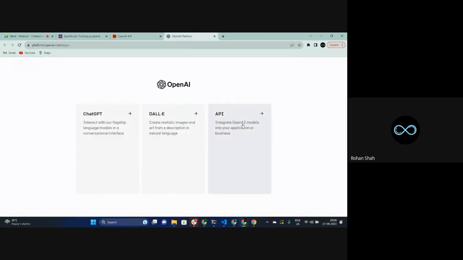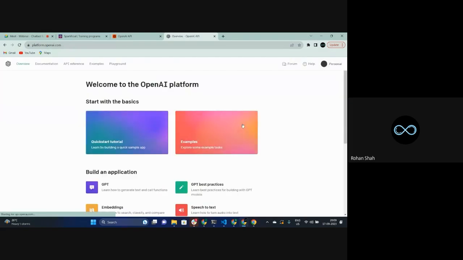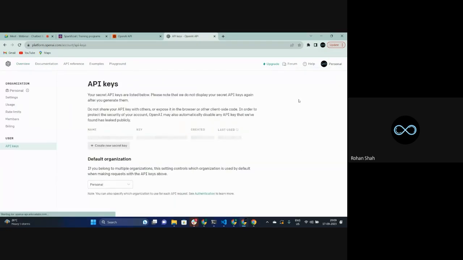You click on this API. You go to this personal dashboard. Then click on view API keys. And from here, we have one that is already there. You click on create new secret key. Once you click on this, it will generate an API key for you. Simply copy it. That's the secret key which you should never share with anyone. Once you have copied it, what should you do after that?